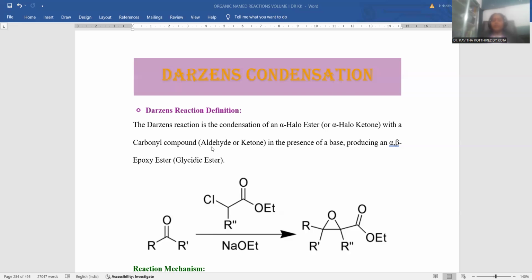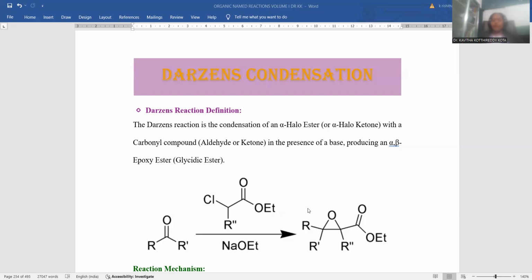Darzens condensation reaction. The concept is taken from the textbook of organic named reactions, which is written by Dr. Kavita Kothireddy Kota. Let me introduce the Darzens condensation process. The Darzens reaction is the condensation of an alpha haloester, one of the starting materials, with a carbonyl compound, either an aldehyde or a ketone, in the presence of a base like sodium ethoxide. Sodium ethoxide is a strong base, producing an alpha beta epoxy ester.